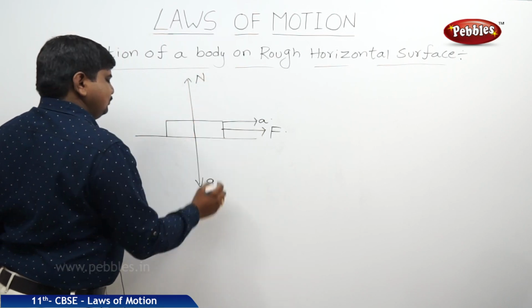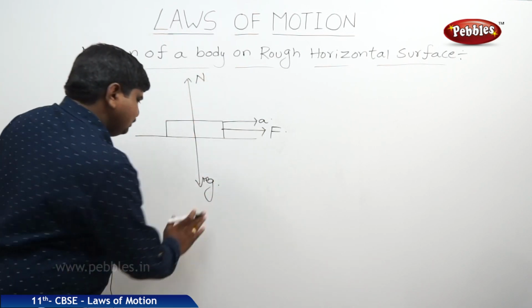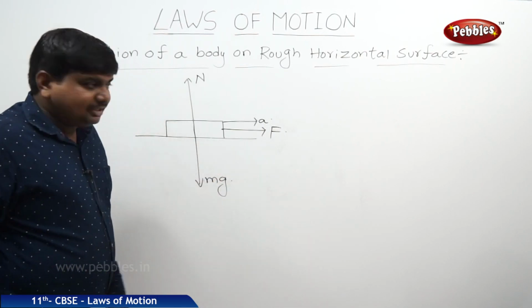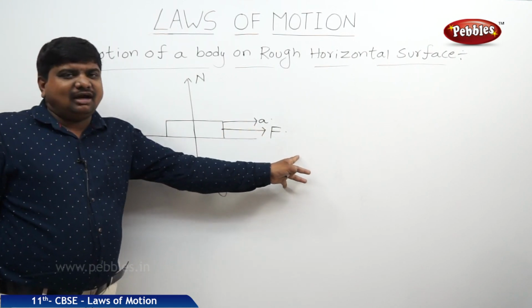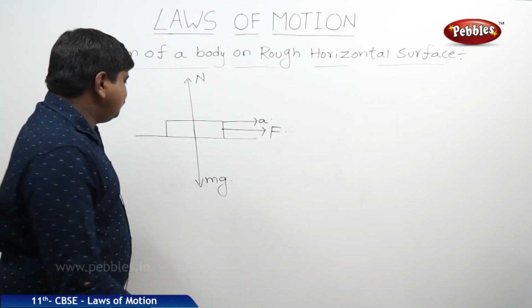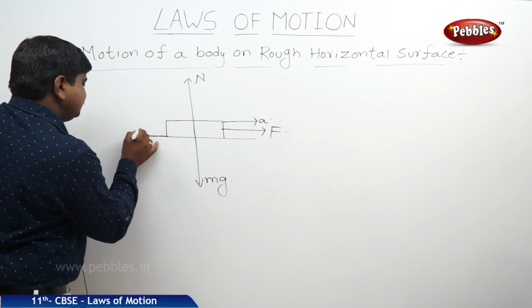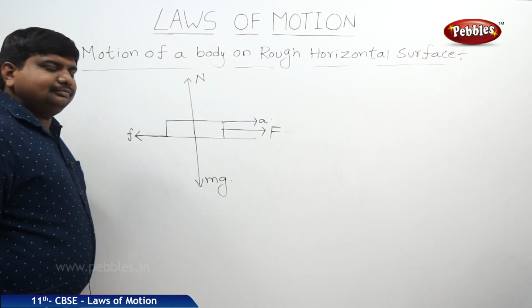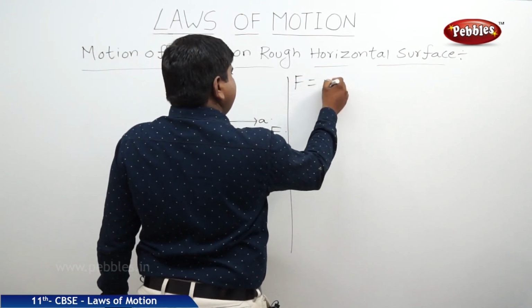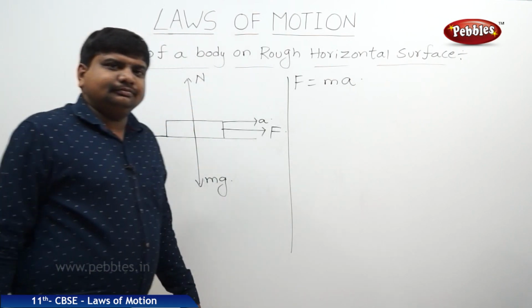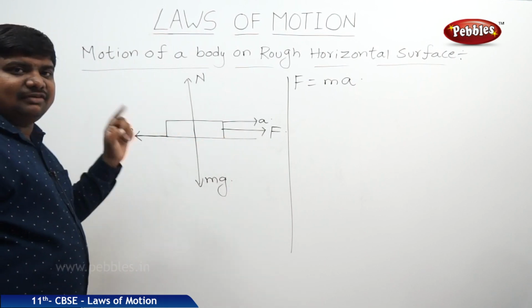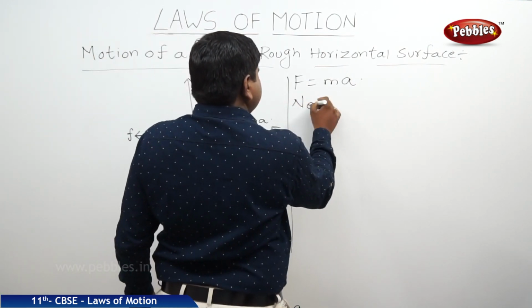This is the normal reaction force. So the acceleration due to gravity along with the mass of the body, we can write it as mg. If force is in the forward direction, nothing but the applied force is in the forward direction, the force of reaction, nothing but the frictional force, will be in the opposite direction. So we can say that F is equal to ma. But the net force acting on the body is applied force minus frictional force.